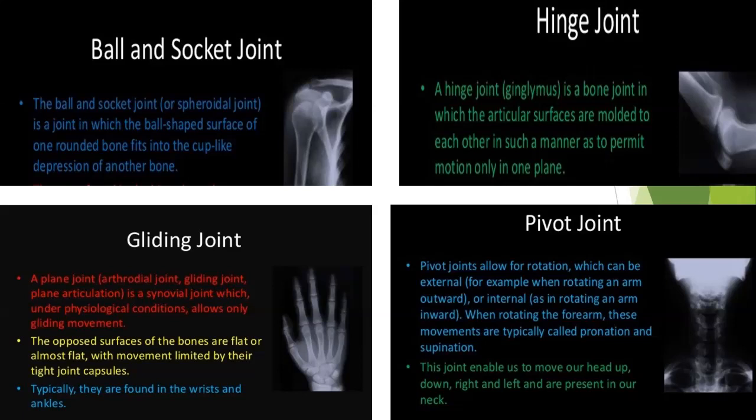Next is the pivot joint. In a pivot joint, a cylindrical bone turns in a ring-type bone. It allows rotation around an axis, and this is present in the skull and the top vertebrae of the backbone. Next is the gliding joint. This joint is typically found in the wrist and the ankles.